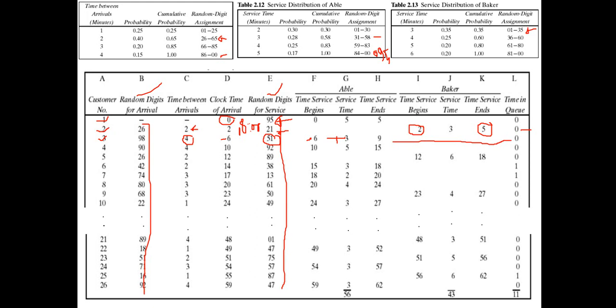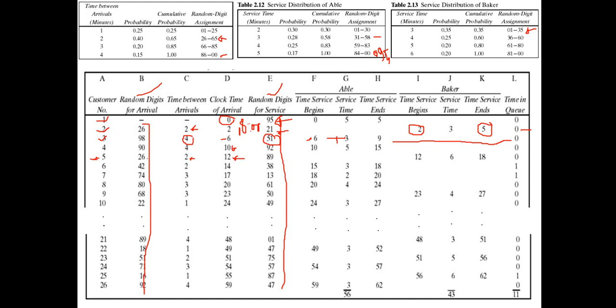Let's jump a little bit. We move on to customer 5. For customer 5, the random digit for interval time is 26. We apply 26 and find that it is 2. That means customer 5 arrives 2 minutes after the arrival of customer 4. Customer 4 arrived at 10, so 10 plus 2, the arrival time of customer 5 is 12.